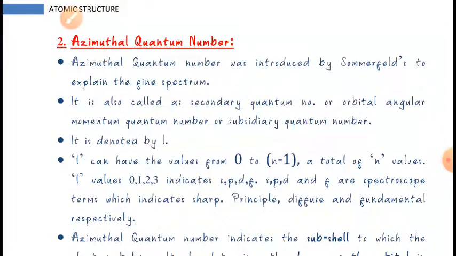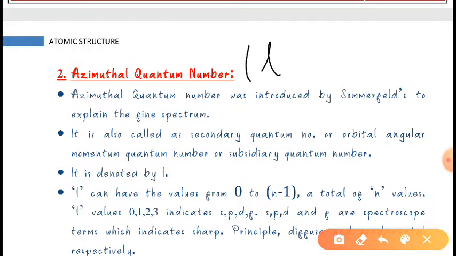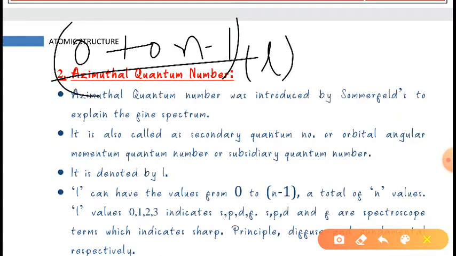Now when we talk about the azimuthal quantum number, it is denoted by L. It tells us the suborbit of the electron and also the angular momentum of the electron. Its value will be from 0 to n minus 1. We will see one by one.